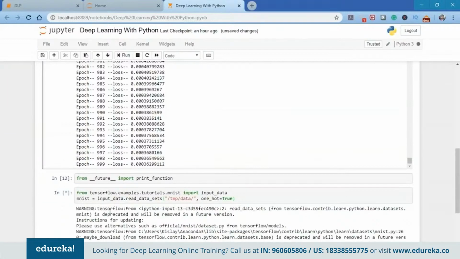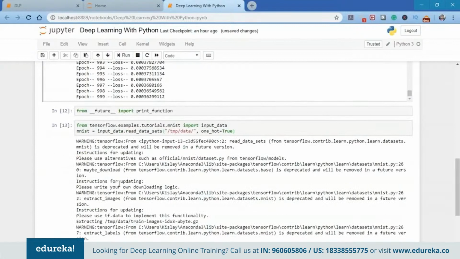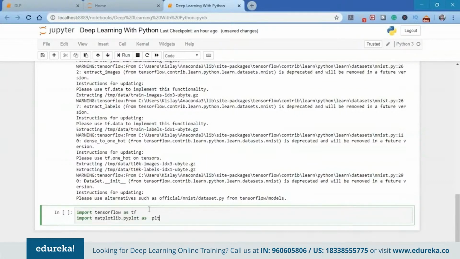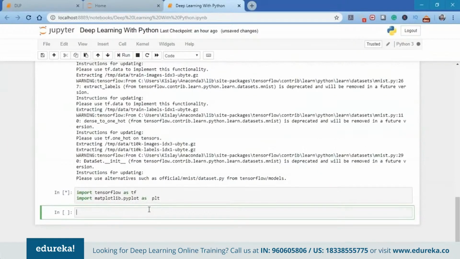So next, what I'm going to do is import TensorFlow as tf and import matplotlib, which is the Python library for plotting. We're going to use matplotlib.pyplot. As you can see here, we have a certain warning, but it's not an error, just because we used the from __future__ import print_function. Once we have imported TensorFlow and matplotlib, next I'm going to initialize the parameters, which are